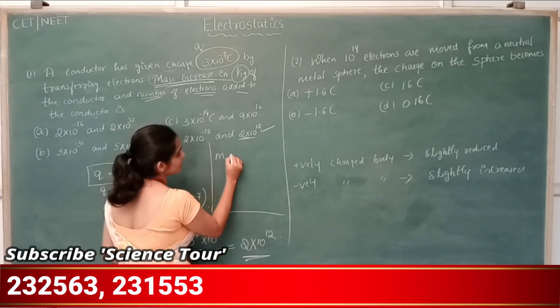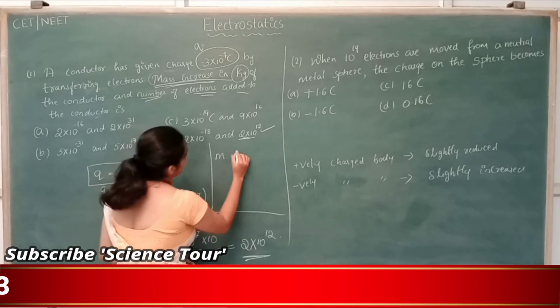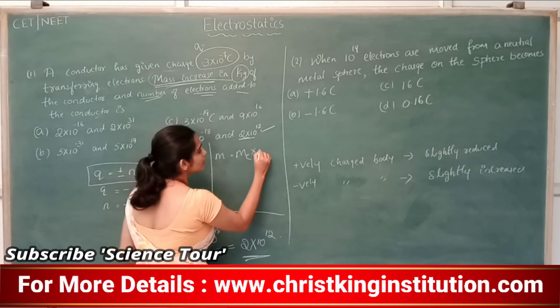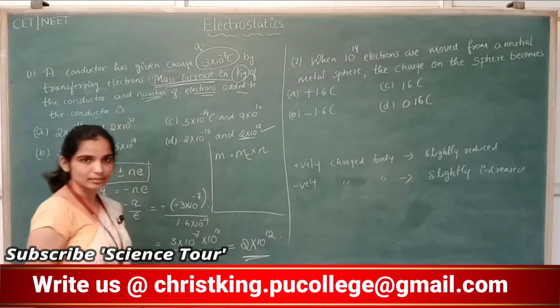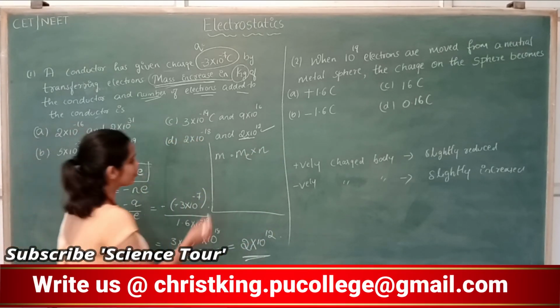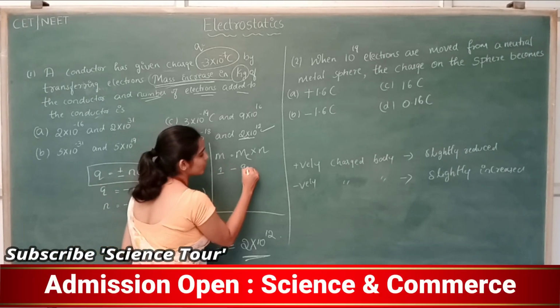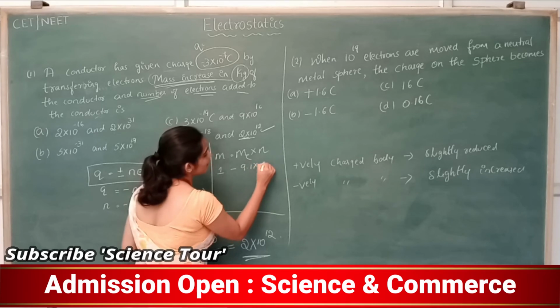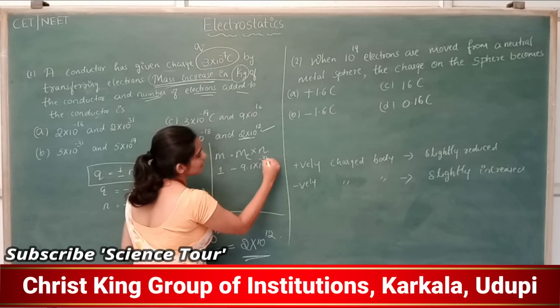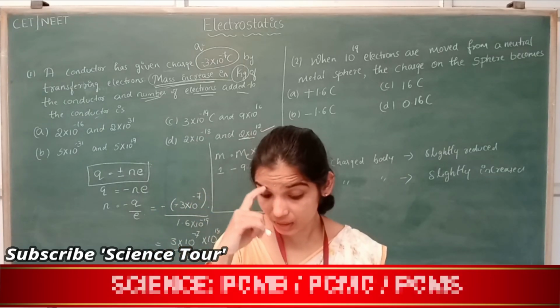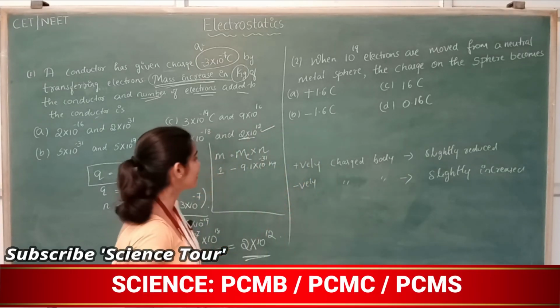Increased mass is equal to the mass of an electron into the number of electrons added. Am I right? What is the mass of one electron? 9.1 into 10 to the power of minus 31 kg, correct?